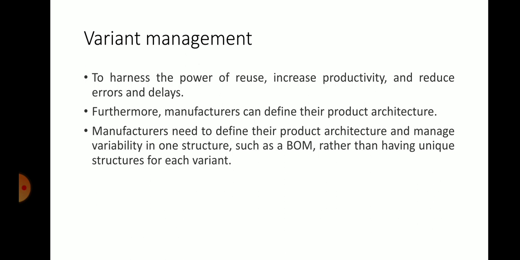It has to be used by the manufacturer to overcome delays and errors, rather than having a unique structure for each variant. Only one bill of material is sufficient, because having a unique structure for each of many variants will be cumbersome and difficult for the manufacturer.